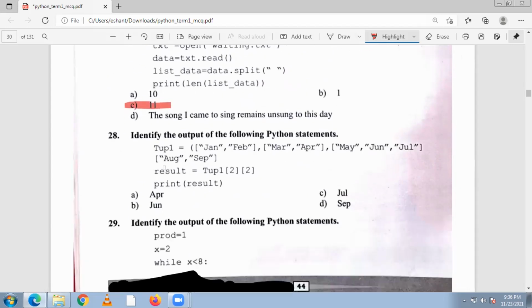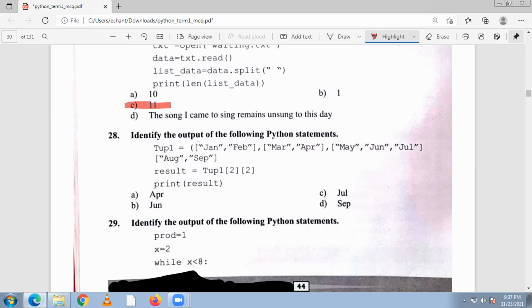Now 28. Identify the output of the following Python statement. Tuple: January, February, March, April, May, June, July, August, September. Result is tuple 2 of 2, and print result.